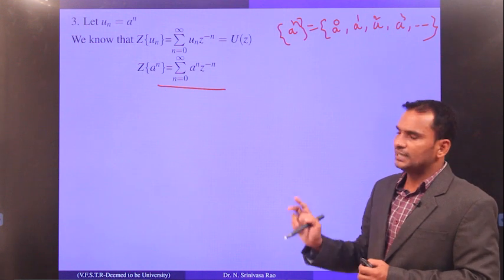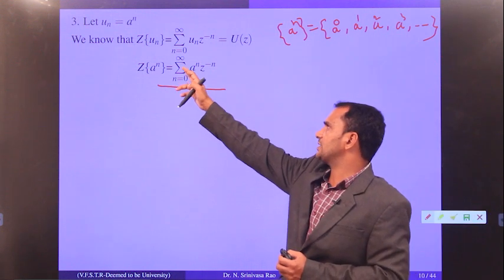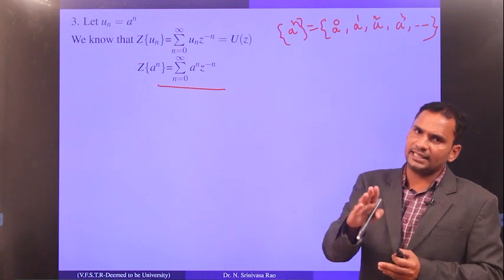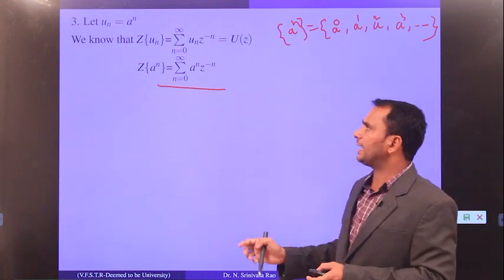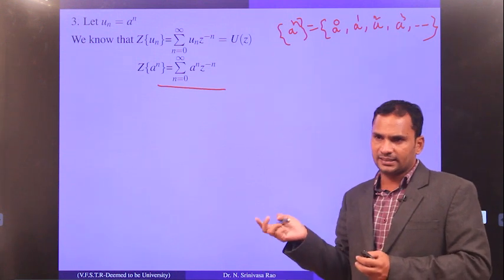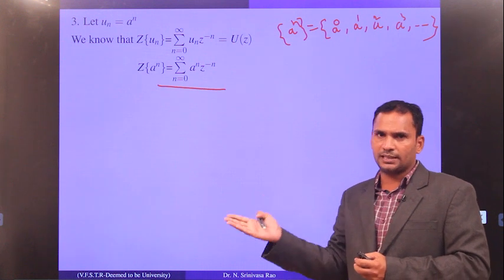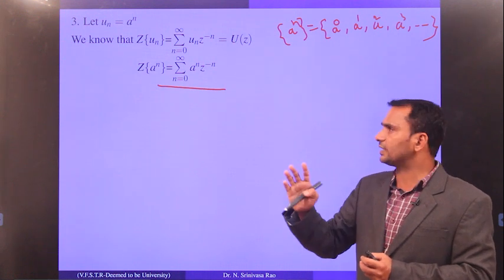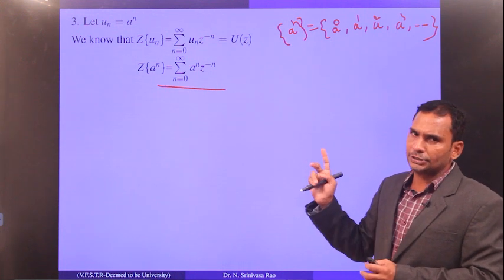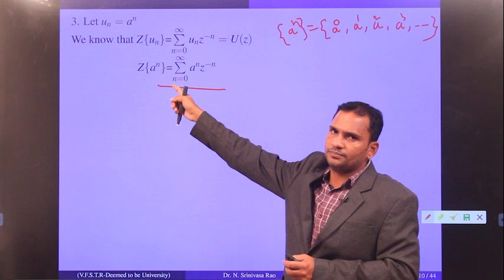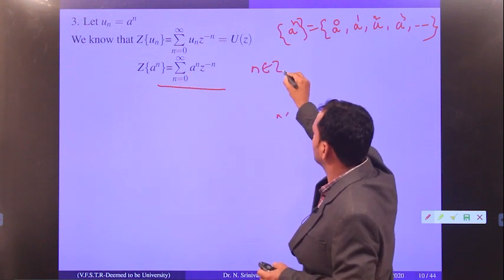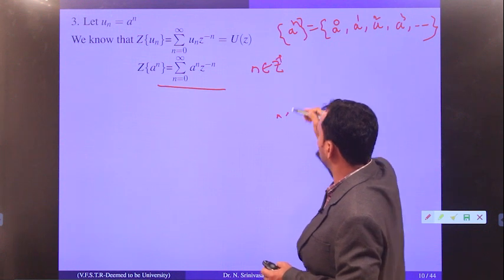Here remember, in general we are finding n running from 0 to infinity. Suppose in the question itself negative terms are also given, then you have to add them, like the previous example. In the second example, what was given? He has given negative terms, positive terms, and zero terms also. In that case you have to find the whole summation. But generally, n always runs from 0 to infinity. That means n belongs to Z plus and 0 also.